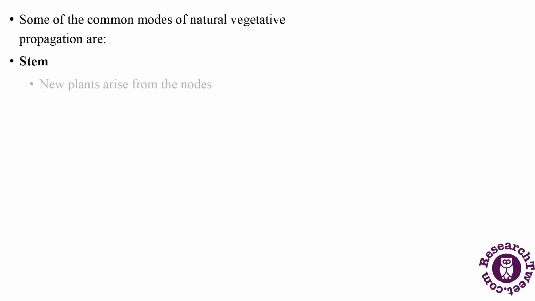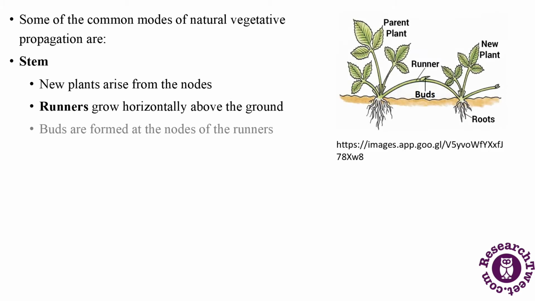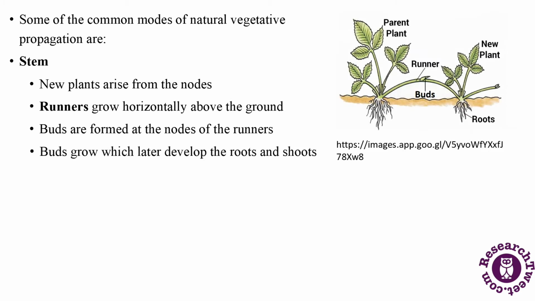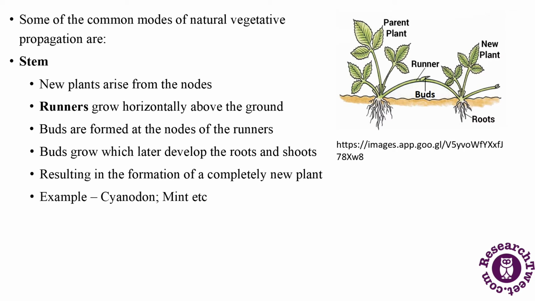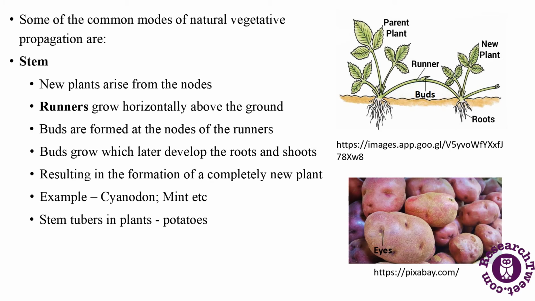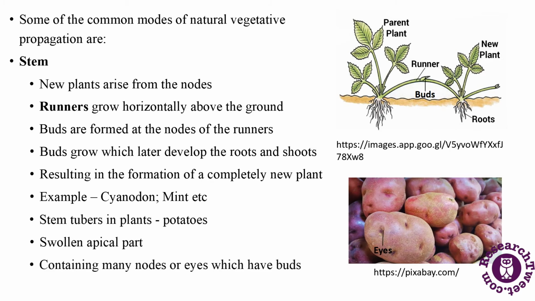Vegetative propagation occurs through stem when new plants arise from the nodes. Runners grow horizontally above the ground. The buds are formed at the nodes of the runners. The buds grow, which later develop the roots and shoots, resulting in the formation of a completely new plant. Example: cynodon, mint, etc. We can find stem tubers in plants like potatoes. This part is swollen apical part containing many nodes or eyes. Every eye has buds. New plants originate from these buds.